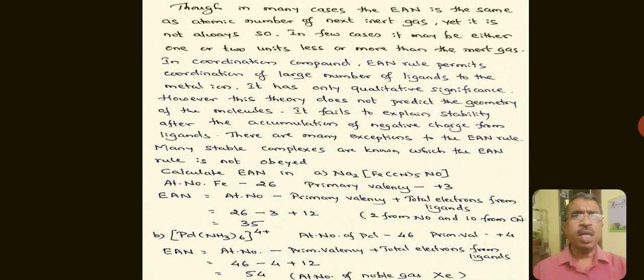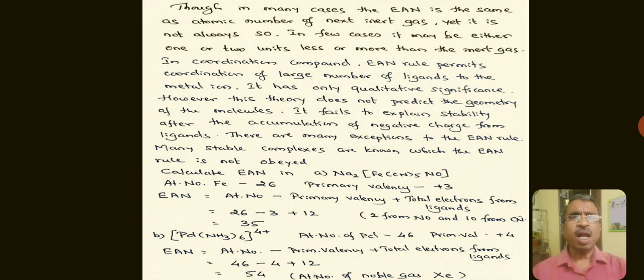It has only qualitative significance. However, this theory does not predict the geometry of the molecules. It fails to explain stability after the accumulation of negative charge from the ligands. There are many exceptions to the EAN rule. Many stable complexes are known in which the EAN rule is not obeyed.